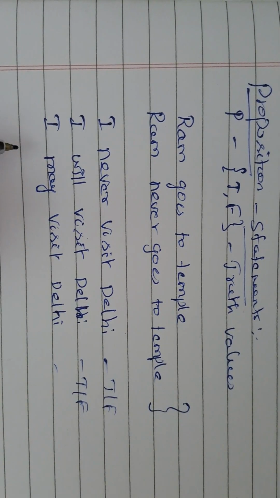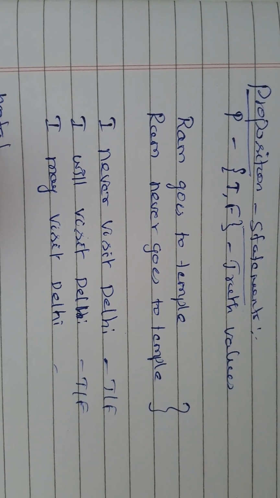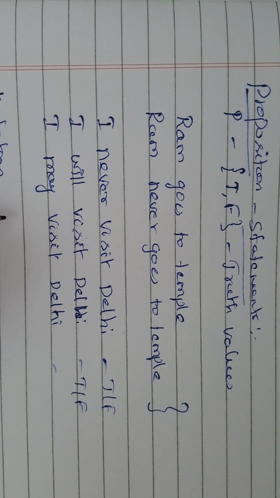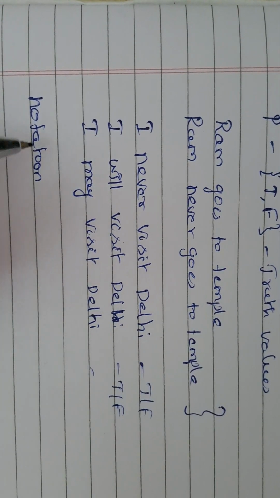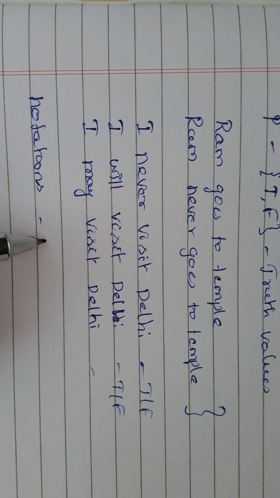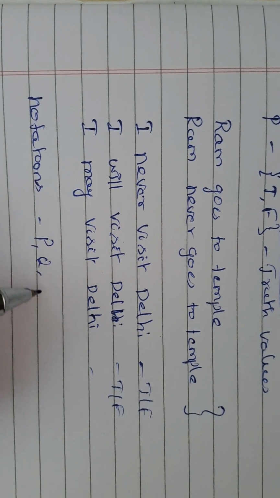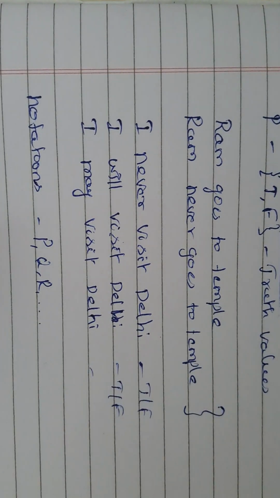Now the notation: you can take propositions as variables, and usually the variables are p, q, r, just like x, y, z.